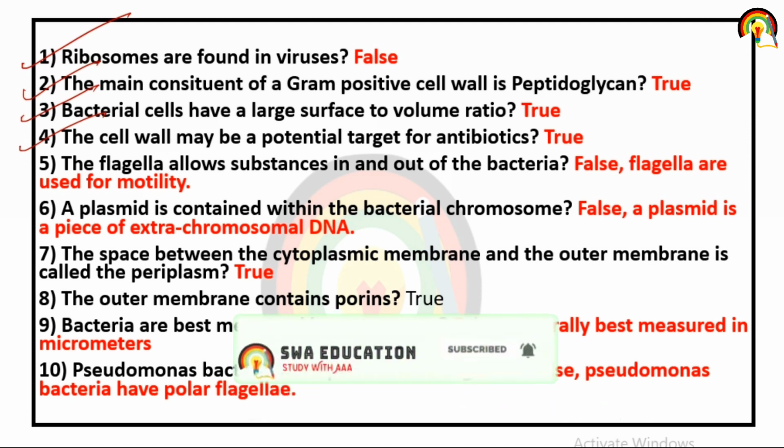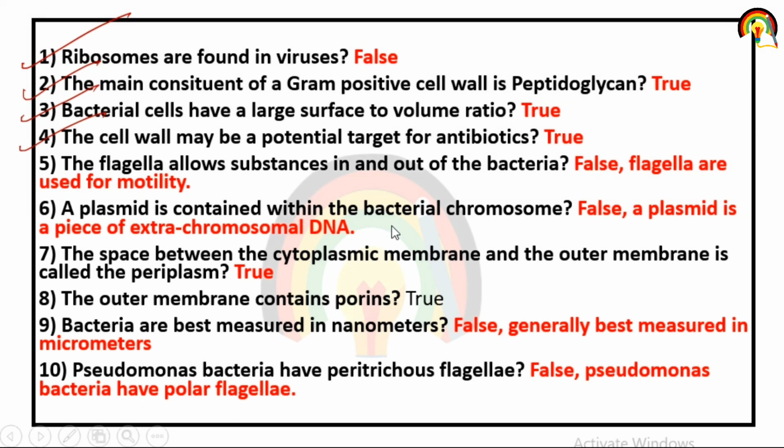The outer membrane contains porins. Also true. For example, aquaporins are water channels. So the outer membrane contains porins. That is true. Next one, bacteria are best measured in nanometers. It is false. Generally they are measured in micrometers. Next one, Pseudomonas bacteria have peritrichous flagella. No, they have polar flagella, meaning on a single end.